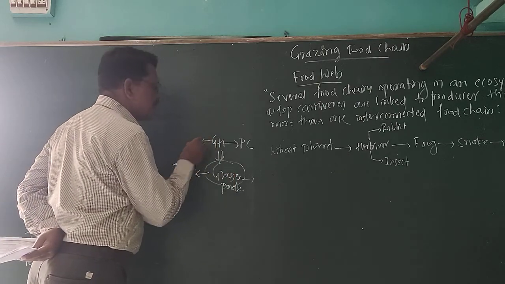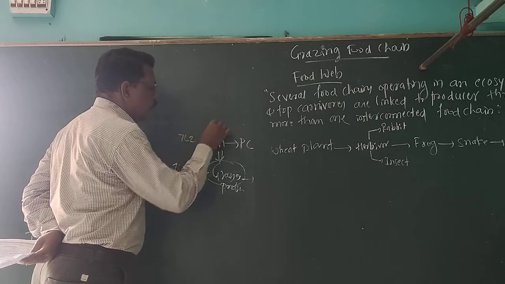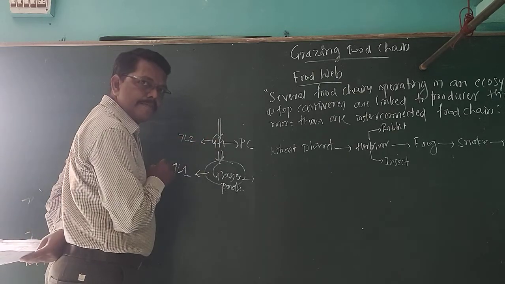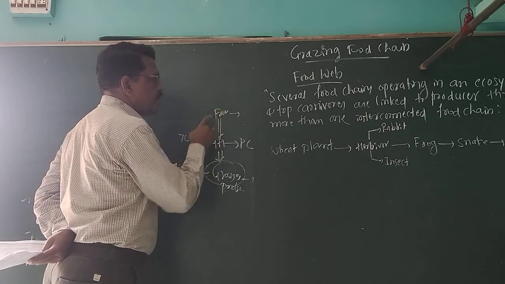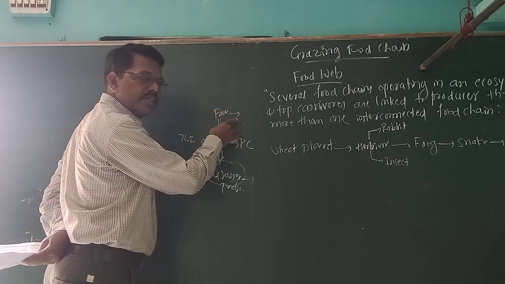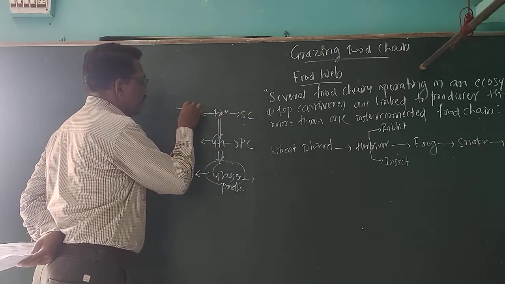These grasshoppers are compulsory herbivores, placed in trophic level 2. Then these grasshoppers are eaten by frogs. Frogs are carnivores, called secondary consumer, placed in trophic level 3.